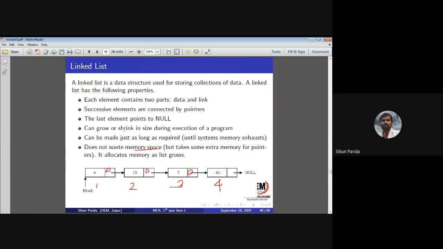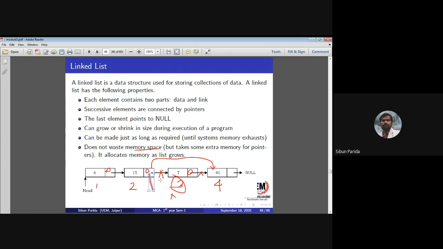So suppose this is the linked list and I want to delete this particular node. As we know, the linked list has to stay connected. So if I want to delete this node, this link has to be broken and that link has to be broken. Both links have to be broken, and then I have to connect this node to that node with a link, meaning 2's next will be connected to 4, so that node 3 can easily be deleted.